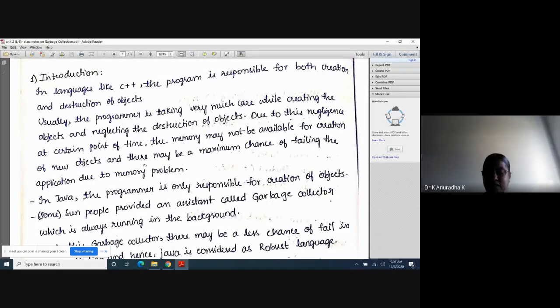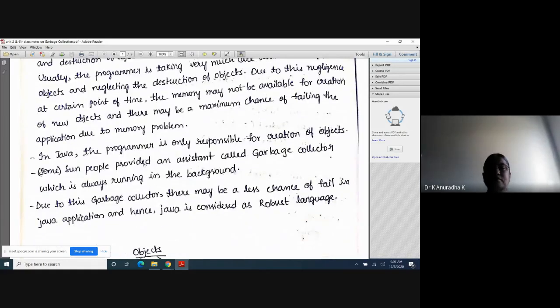This is the drawback of C++, because the programmer is responsible for both creation and destruction of objects. Now when you take Java, in Java the programmer is only responsible for creation of objects. This is an important concept in Java. He is not responsible for destruction of objects. So when he is not responsible for destruction of objects, who will destroy the memory allocated for the objects?